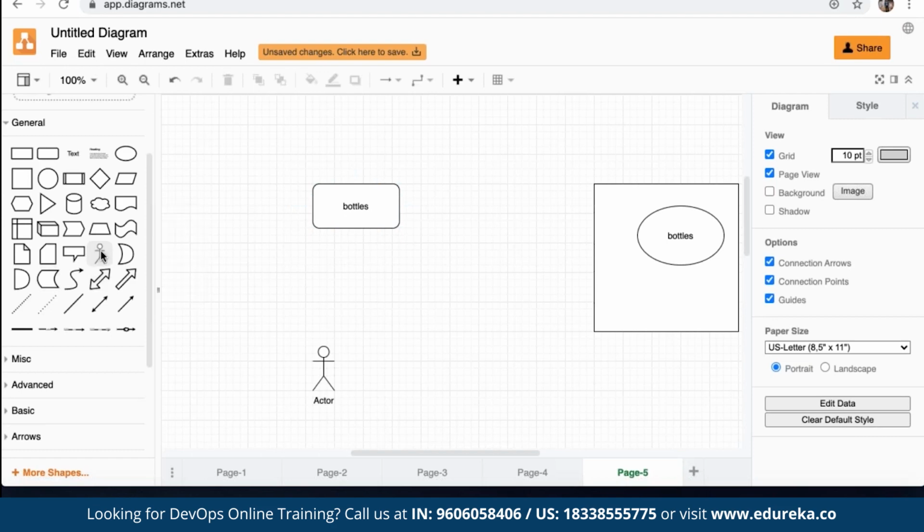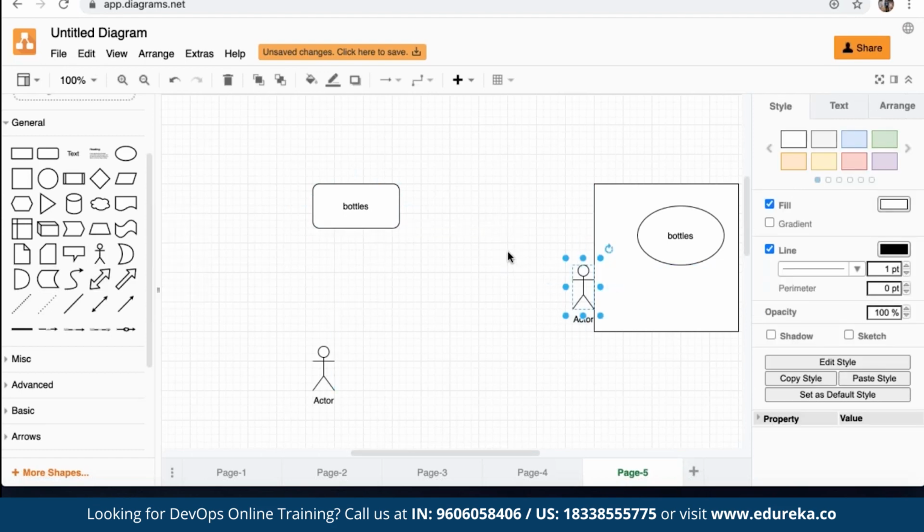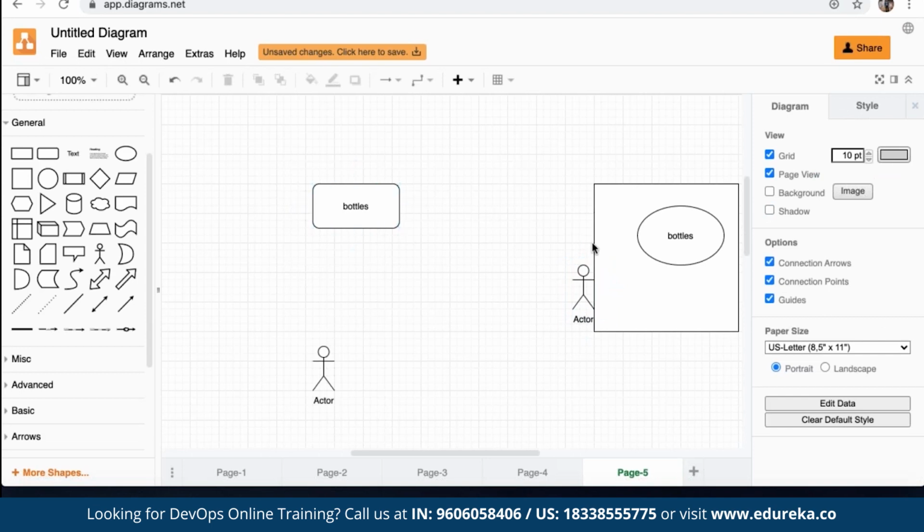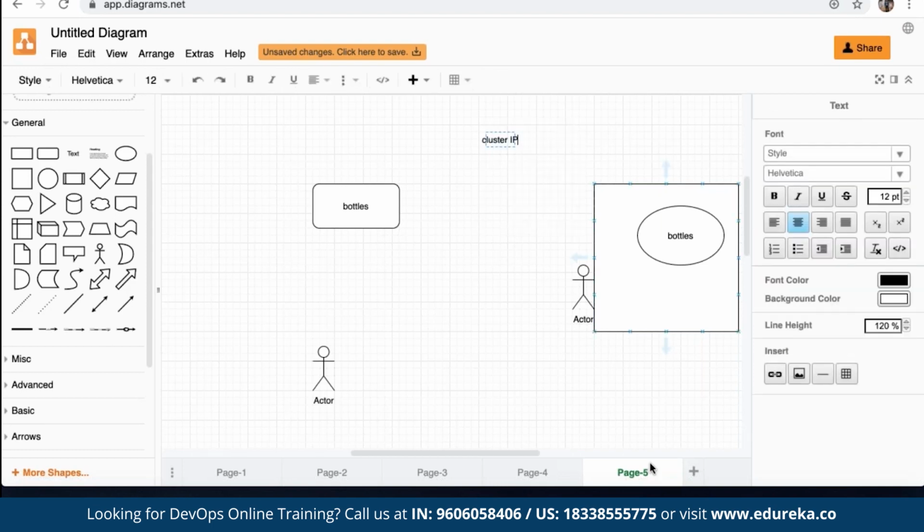Now assume this guy is a family member. Which fridge should he access to get the water bottle? The outside one or the one inside the home? The one inside. So my point here is, let's say you ran an application as a container inside a pod. Now you don't want this pod to be accessed by outside people. You only want the pod to be accessed by internal people, or say people internal to your organization. For that, we use a concept called ClusterIP. So using ClusterIP, your application is only accessed internally. It is not exposed to the outside world or to the internet. That is the beauty of using ClusterIP.